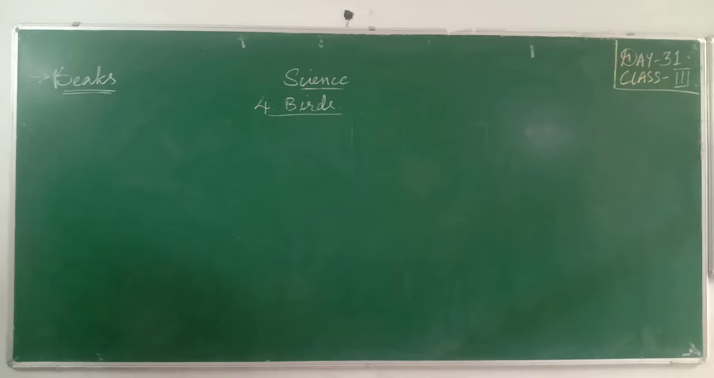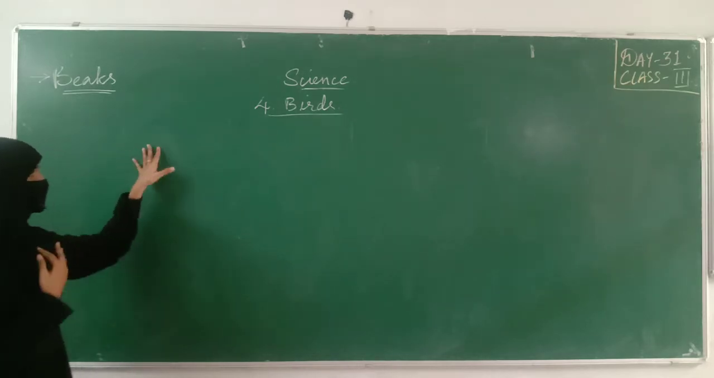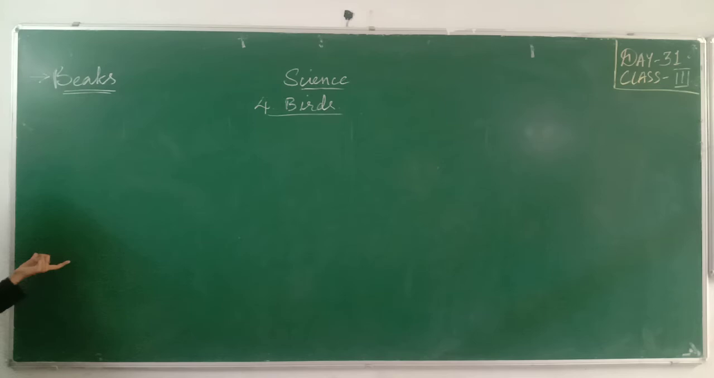Animals have mouths, lips, etc. But instead of that, birds have beaks. So today we'll look into different types of beaks. There are 6 different types of beaks that we'll look into today.